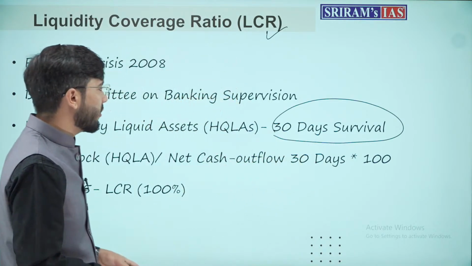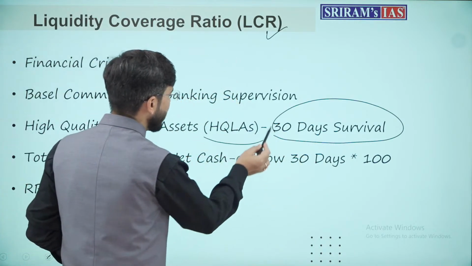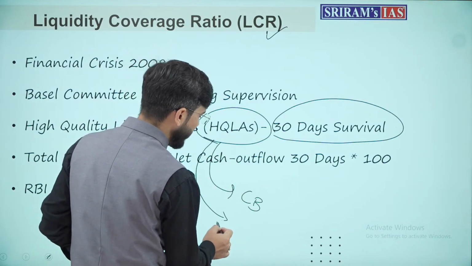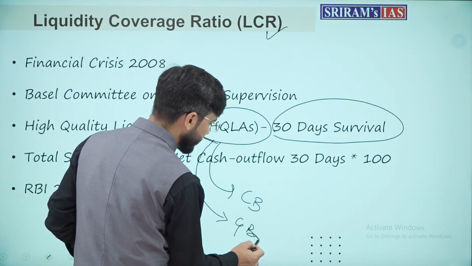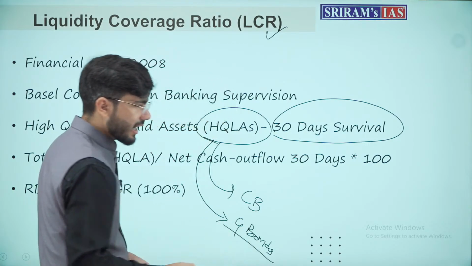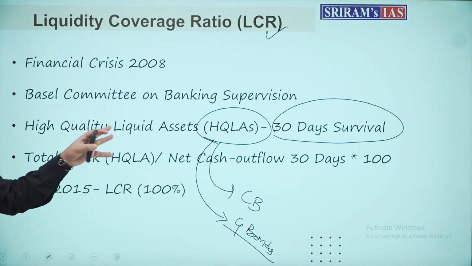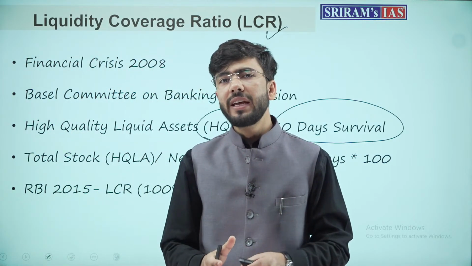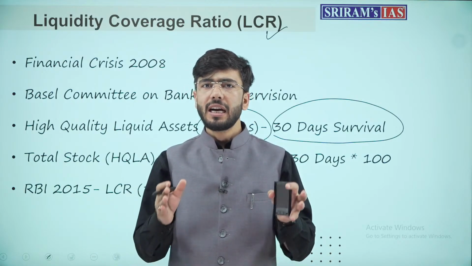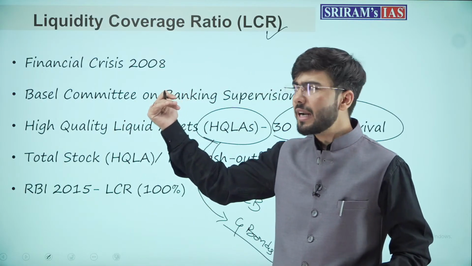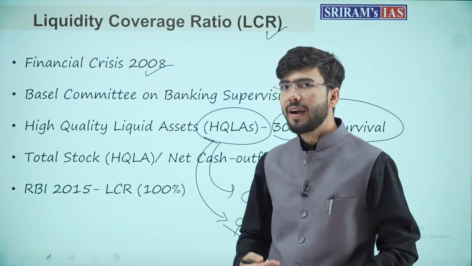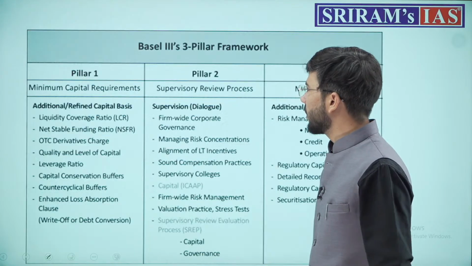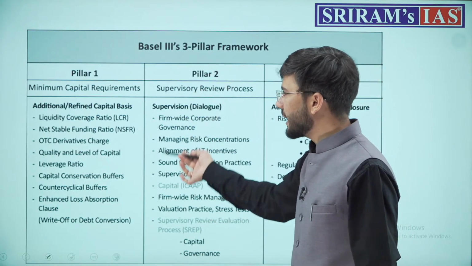These high quality liquid assets can be either deposits with central banks, or government bonds, or you can say government securities. These will be available with the bank so that the banks may not face the liquidity crunch, because this 2008 crisis was basically derived by the liquidity crunch of the banking sector.